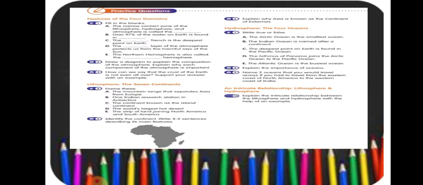Question number 7 is true false. State whether true or false, that you have to do in the content book. So only D is false, others are true. Question number 8, explain the importance of ocean.